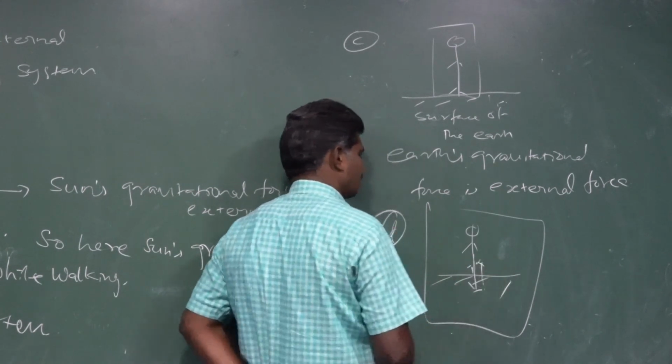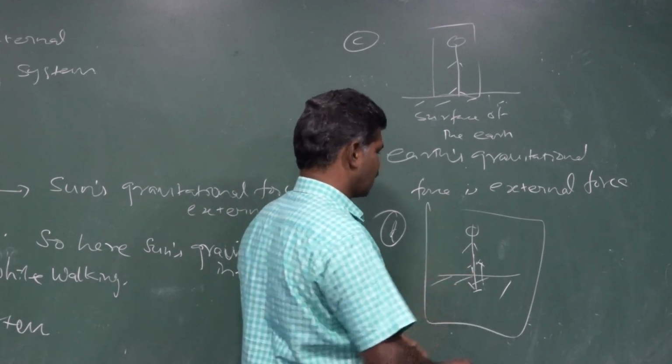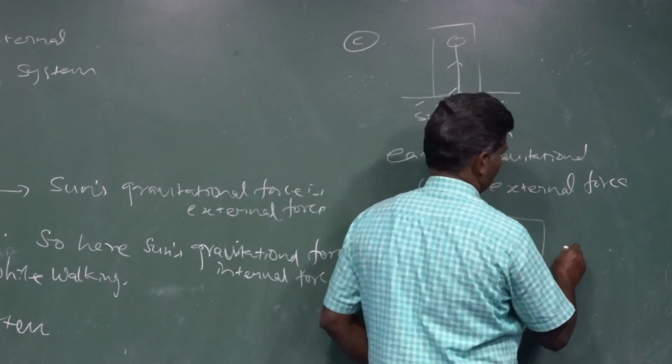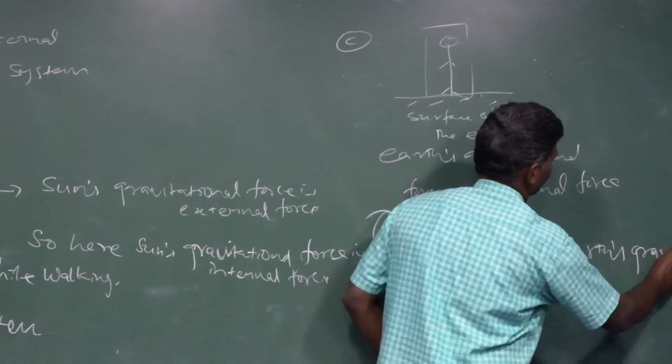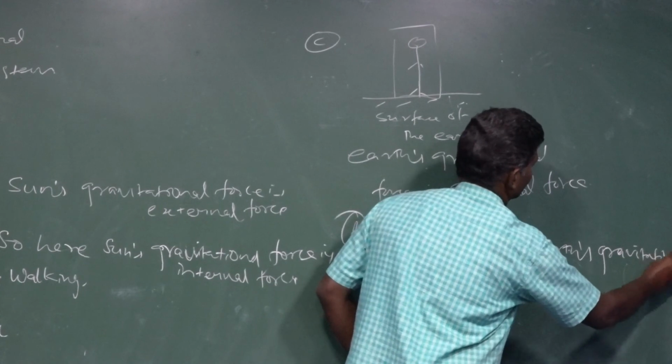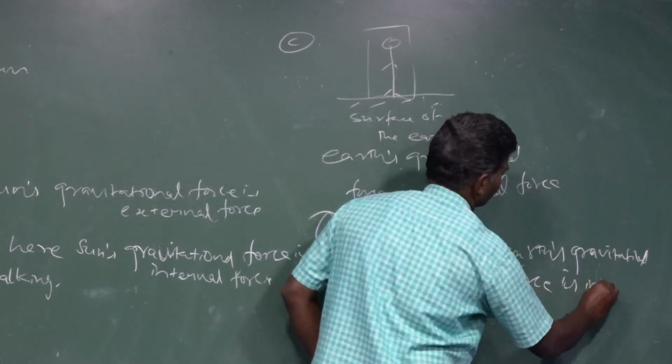Both are acting in equal and opposite directions. So here the earth's gravitational force is an internal force.